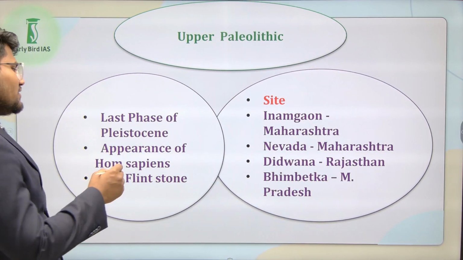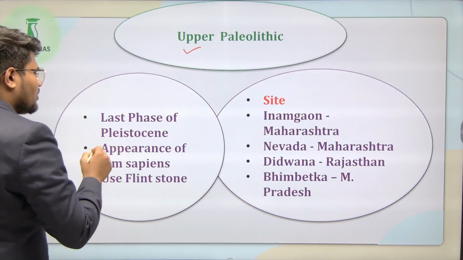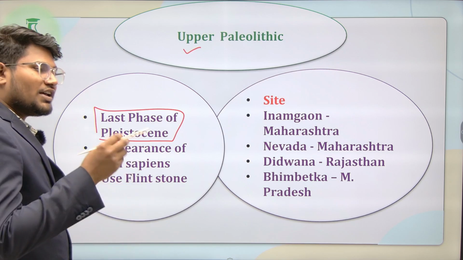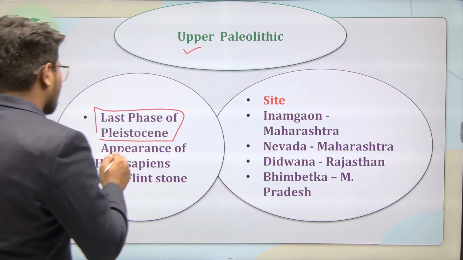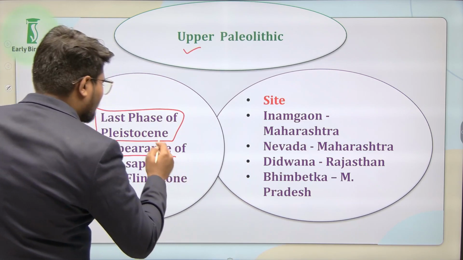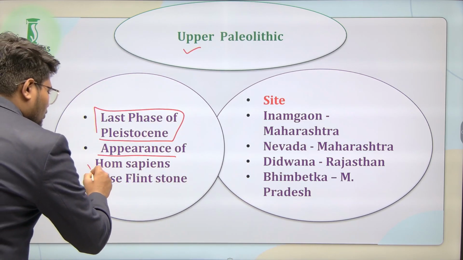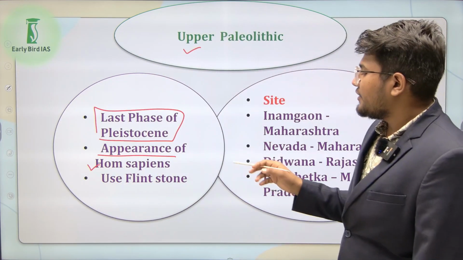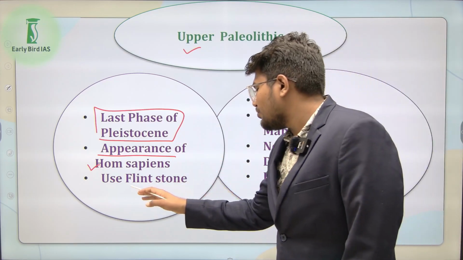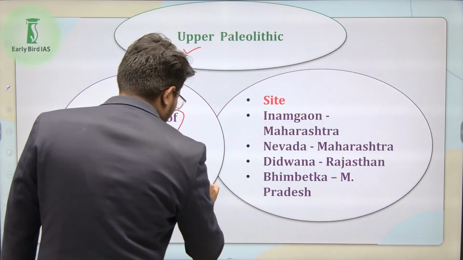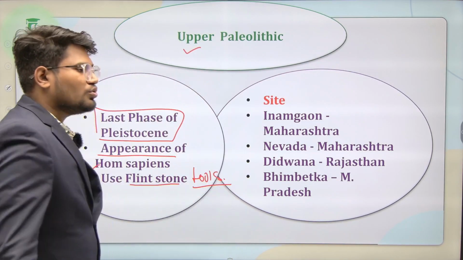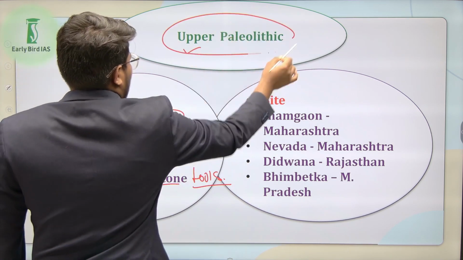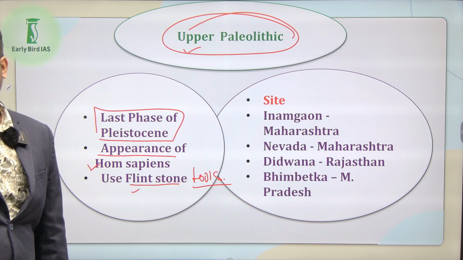This is the last phase of the Pleistocene, where we have got evidence of the appearance of Homo sapiens. They started to live here, and we got evidence of flint stone tools. Flint stone tools were used by the people of Upper Paleolithic Age.